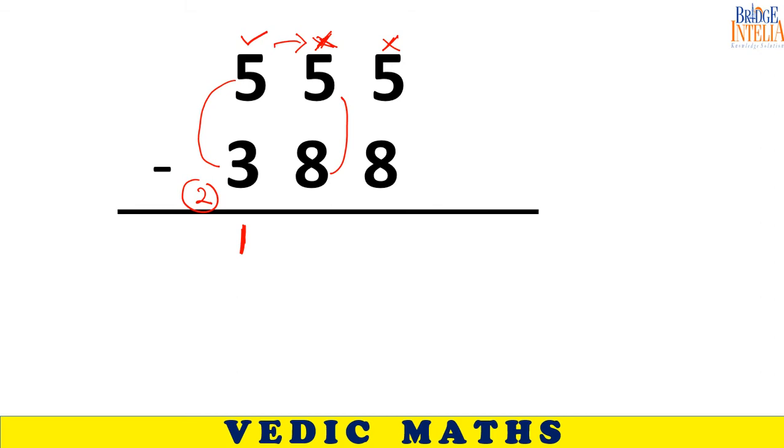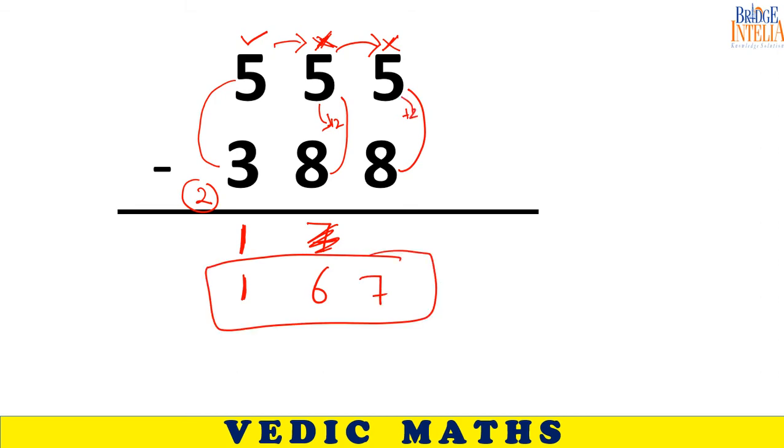8. Complement is 2. So 5 plus 2, 7. But neighbor needs help. So don't fall for the trap. So 7 becomes 6. So don't commit this kind of mistakes. So now again, the complement of 8 is 2. So 5 plus 2, 7. So this is the final answer.